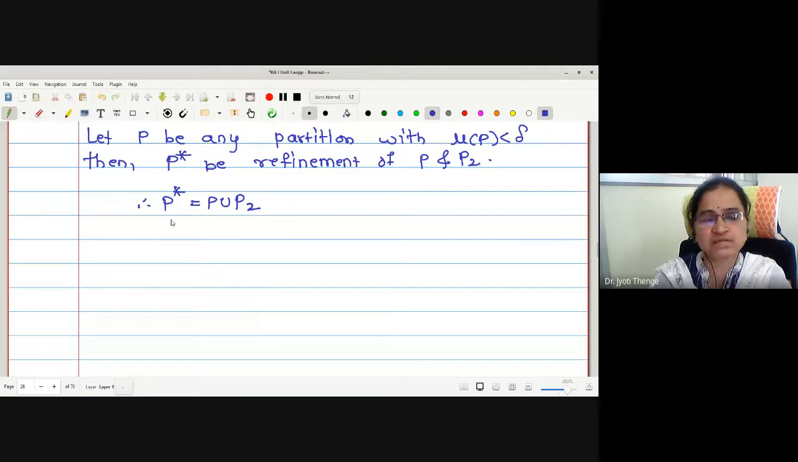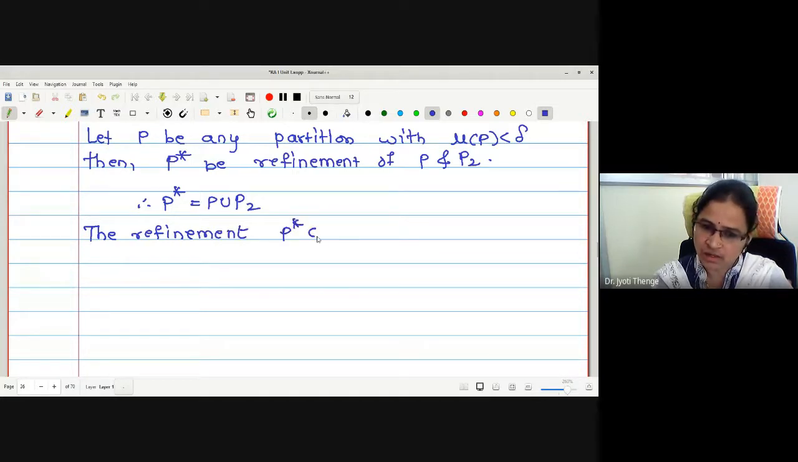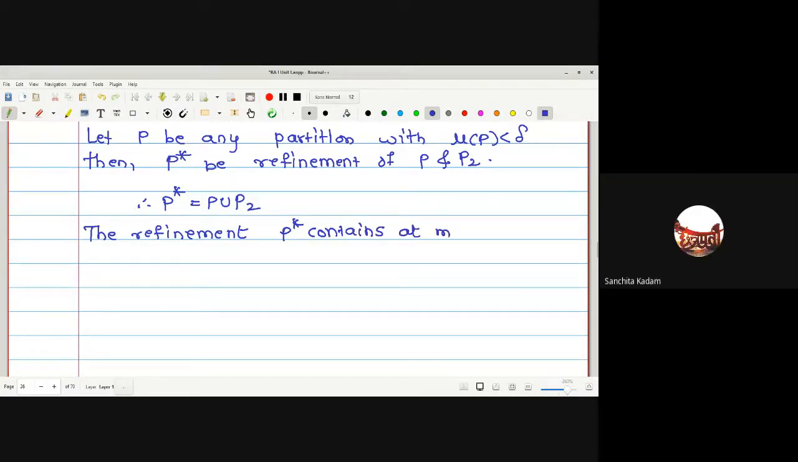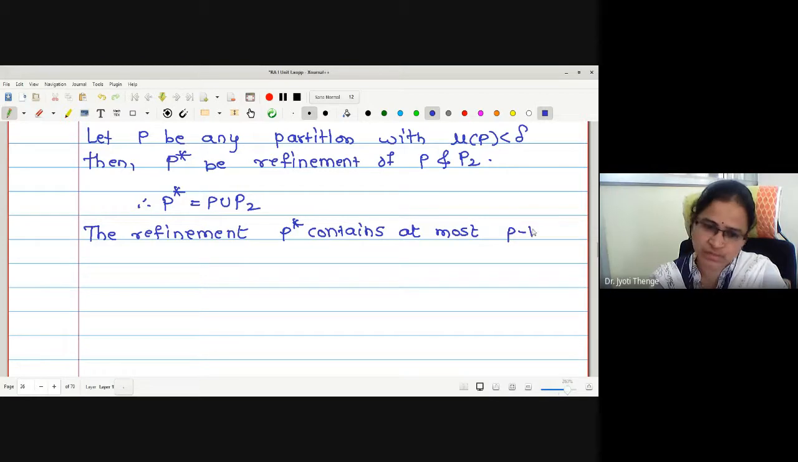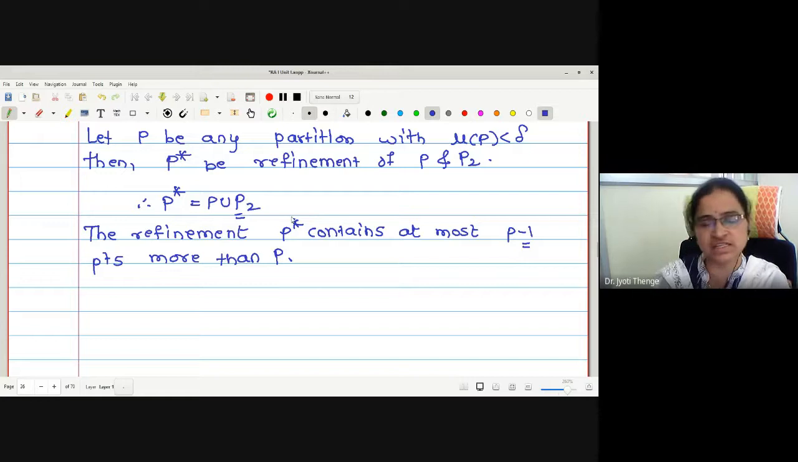Then how many points will be more in P star than in P2? At most, I can say, the refinement P star contains, how many points extra? Yes, at most p minus 1 points more than P. Correct, no? Yes, ma'am. Why? Because P2 has p minus 1 points besides the end points. If some points coincide, the refinement has at most p minus 1 points more.